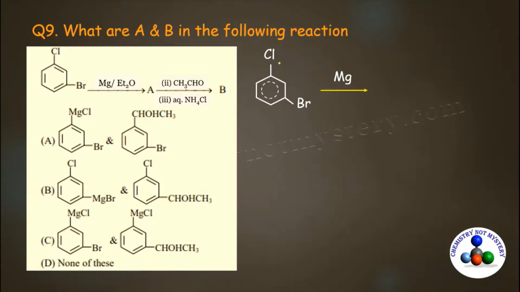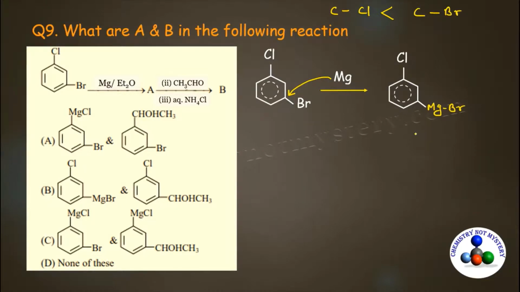So there are two carbon halogen bonds. One is carbon chlorine bond and the other one is carbon bromine bond. When you compare the bond length, we have already discussed that carbon bromine bond is longer than carbon chlorine bond. And being longer in size, it is easier to break. So that's why magnesium will get inserted between carbon and bromine bond. As a result, you will get magnesium here and that is bonded to bromine.